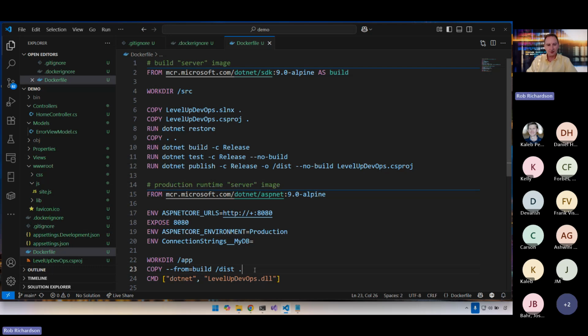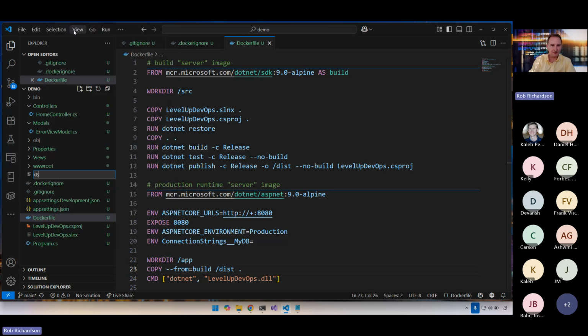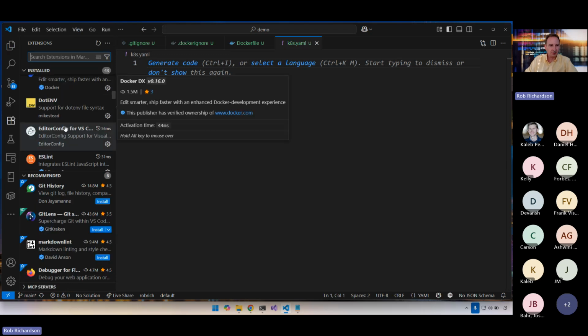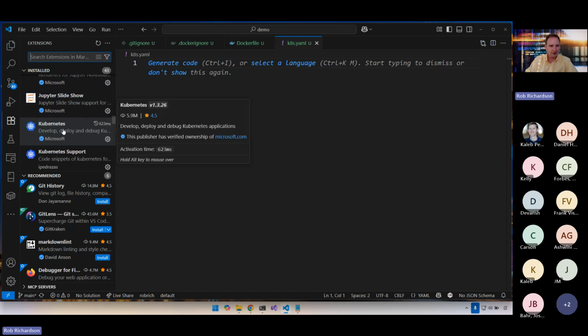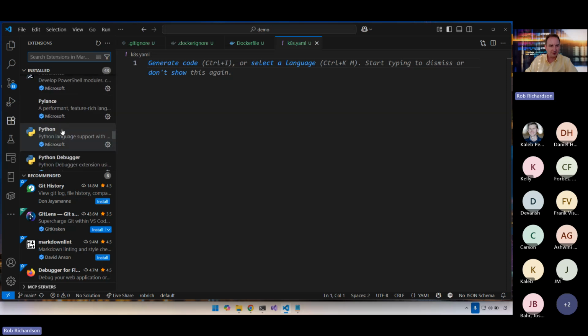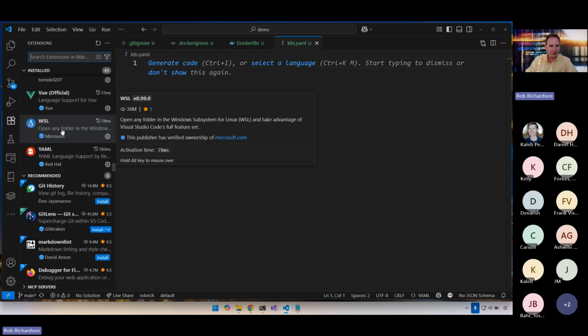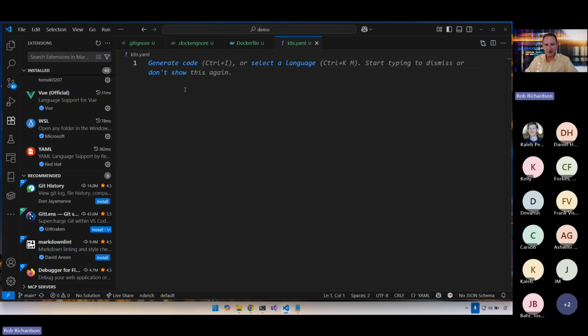So now that we've got our Dockerfile, the next step for us is to create a Kubernetes YAML file that will deploy all of this content. Let's do that. New file, k8s.yaml. And I have an extension here in Visual Studio. I have the Kubernetes extension right here. And the Kubernetes extension depends on the Red Hat YAML extension. And with those two, I get some really, really cool things.